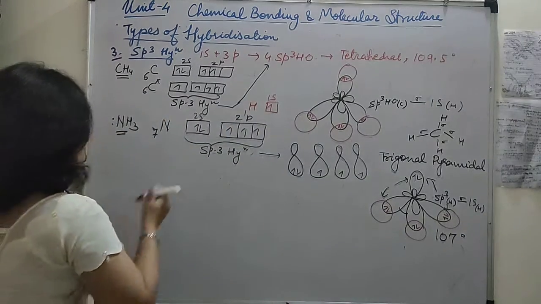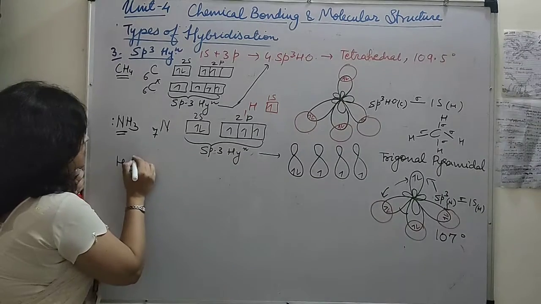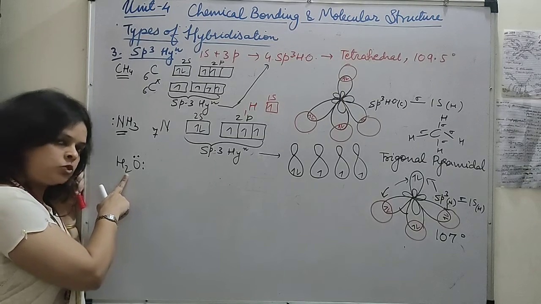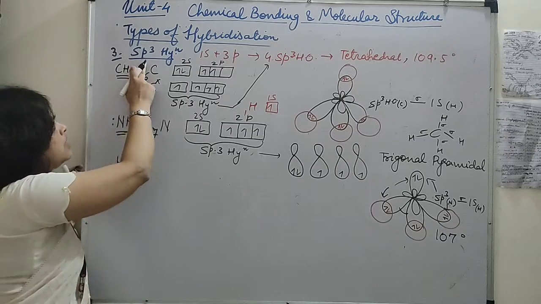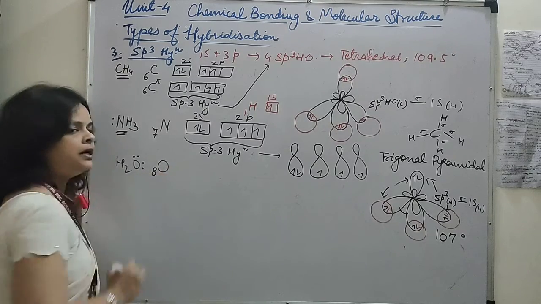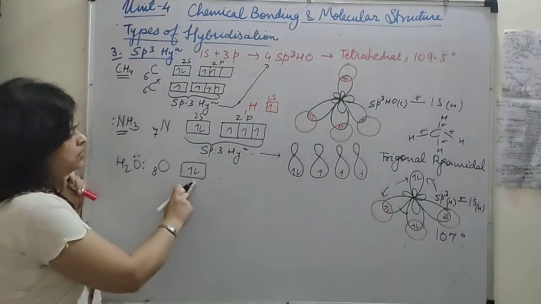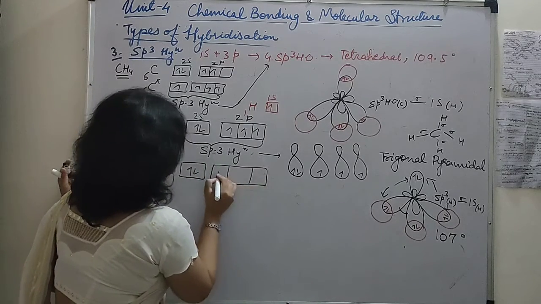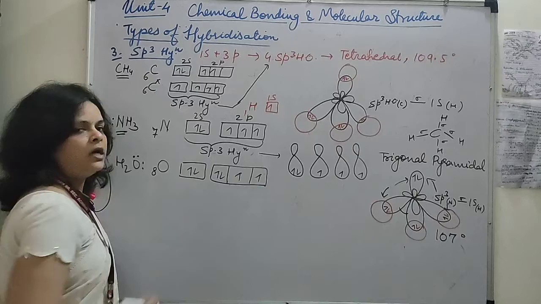Okay, now see the third case of water. H2O, oxygen is having two lone pairs of electrons. That means two bond pairs, that means two sigma bonds, and two lone pairs, count करेंगे तो it comes out to be 4. That shows that it is having sp3 hybridization. Now this oxygen, it is having the atomic number 8, and when you write the configuration, in 2s it is having 2 electrons, and in 2p orbitals it is having one paired electron and two unpaired electrons.